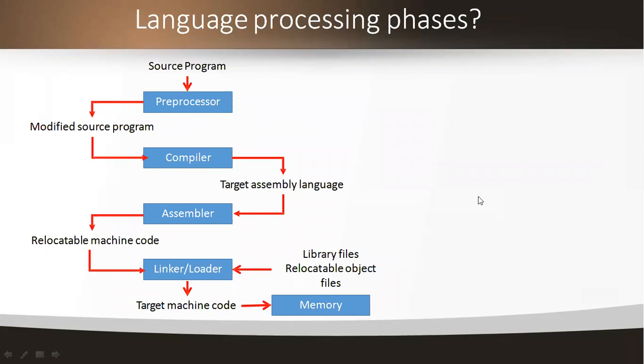Not always do we call them tools. We can also call them phases: preprocessor phase, compiler phase, assembler phase, linker or loader phase. And after knowing what the language processing system is, we can learn in detail about the language processing phases by learning about this structure.